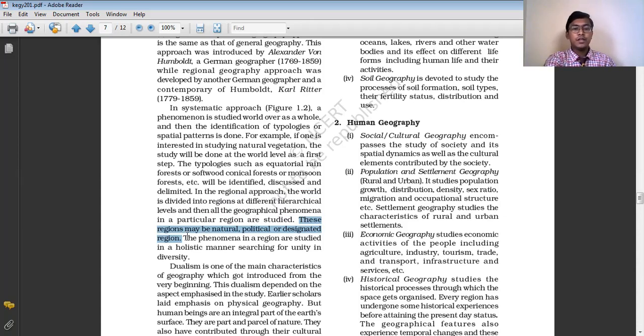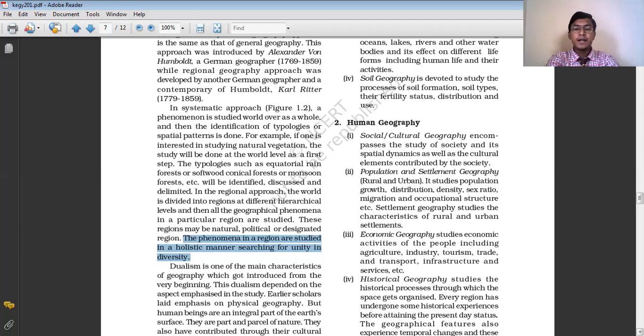The phenomena in a region are studied in a holistic manner, searching for unity in diversity. So when a particular phenomenon is studied using the regional approach, it is studied in a holistic manner. We try to find out the unity in diversity, that means the different geographical phenomena prevailing in a particular continent. We try to find out the linkages, the unity among the geographical phenomena of Asia, or of Europe. So this is the main difference between the systematic approach and the regional approach.